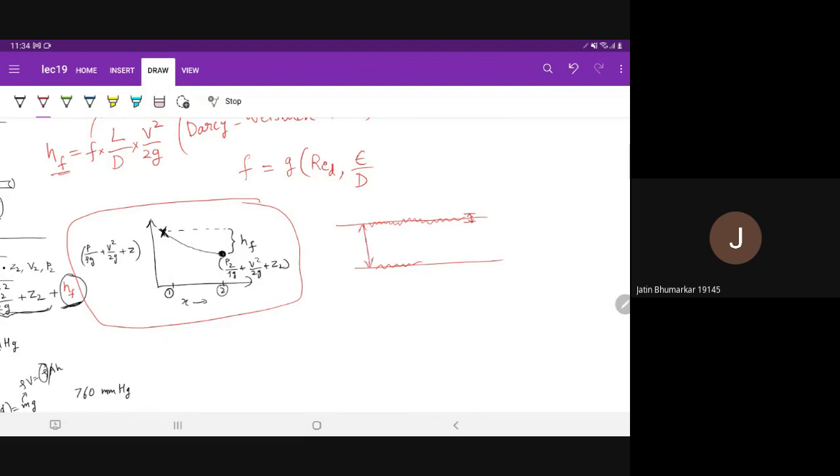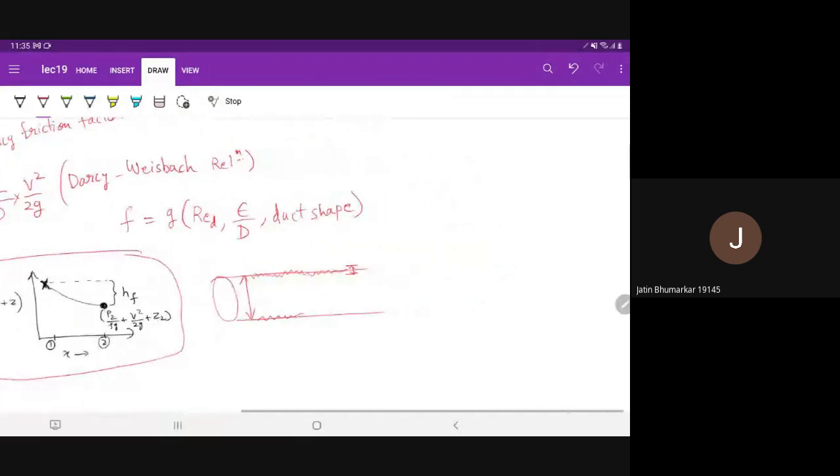It can be the average or RMS epsilon; there can be several measures, but it depends on epsilon by d. It can also depend on duct shape, whether it is a square, circular, elliptical or triangular cross section. So it depends on all these things.